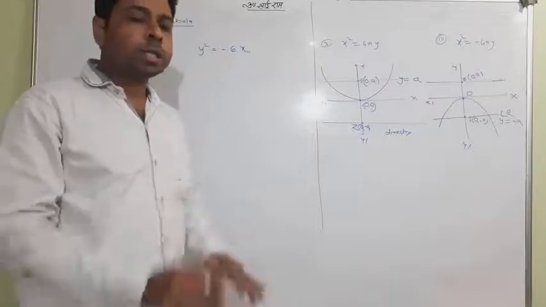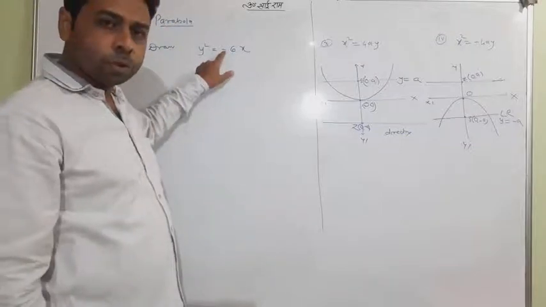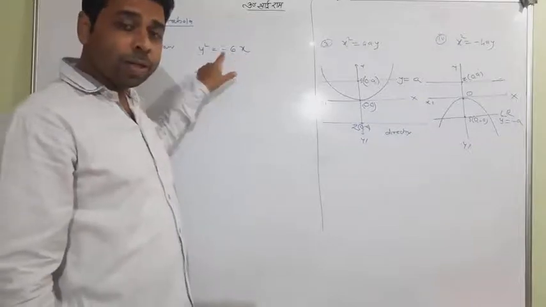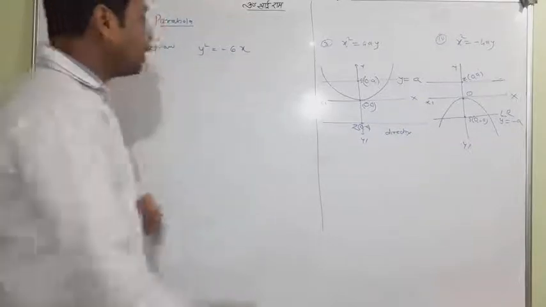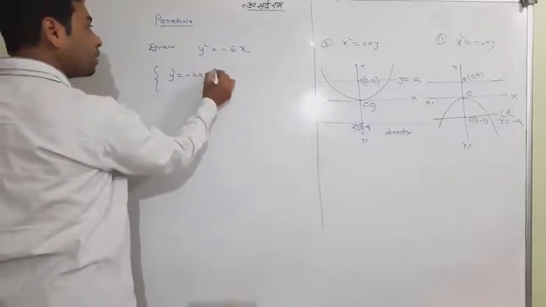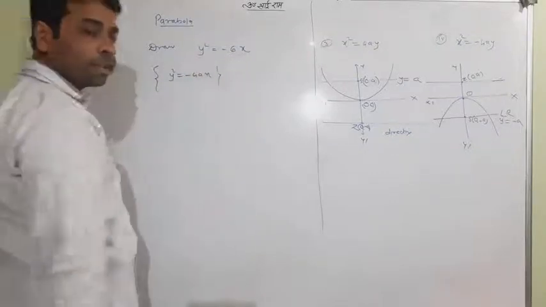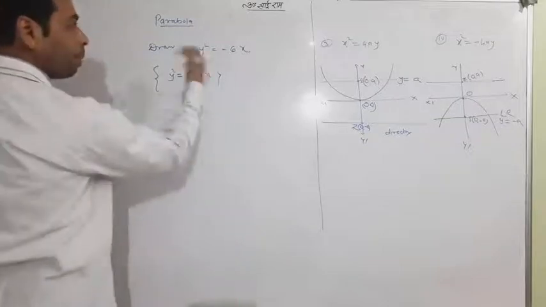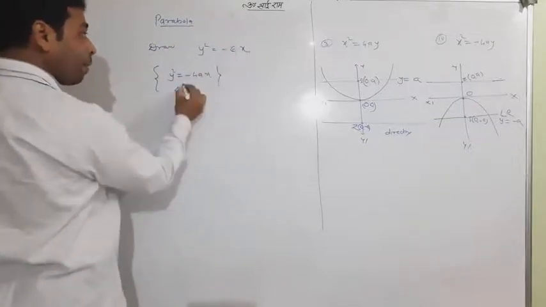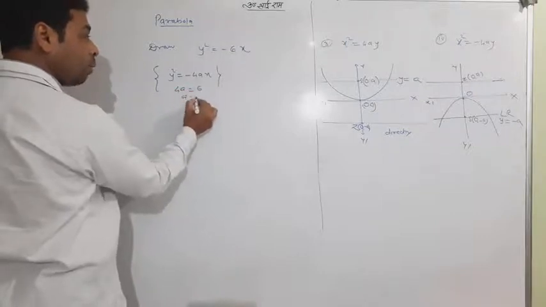So one should understand that it is negative. So there are 4 types: y square equal to positive 4x, y square equal to minus 4x. So it will be like y square equal to minus 4ax type. It is just like that. You can compare many things, like what? Minus and minus don't compare. 4a equal to 6, a equal to 3 by 2.